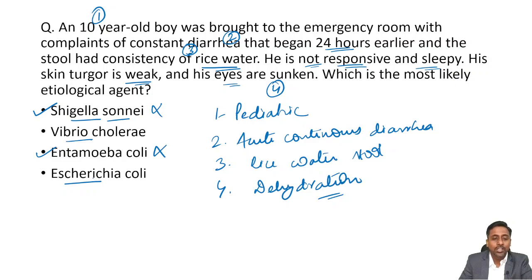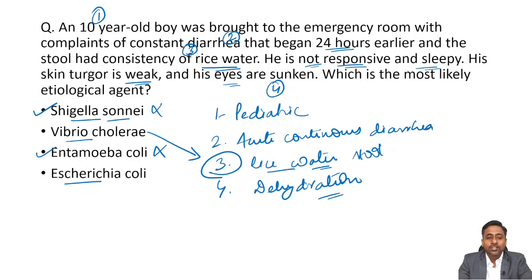Now these two are known to cause watery diarrhea, and that too in pediatric patients. So what is the clue to the answer? The clue is the consistency of the stool. This rice watery stool is the characteristic feature of cholera, which is caused by Vibrio cholerae. So the answer to this question is Vibrio cholerae, or the disease is cholera.